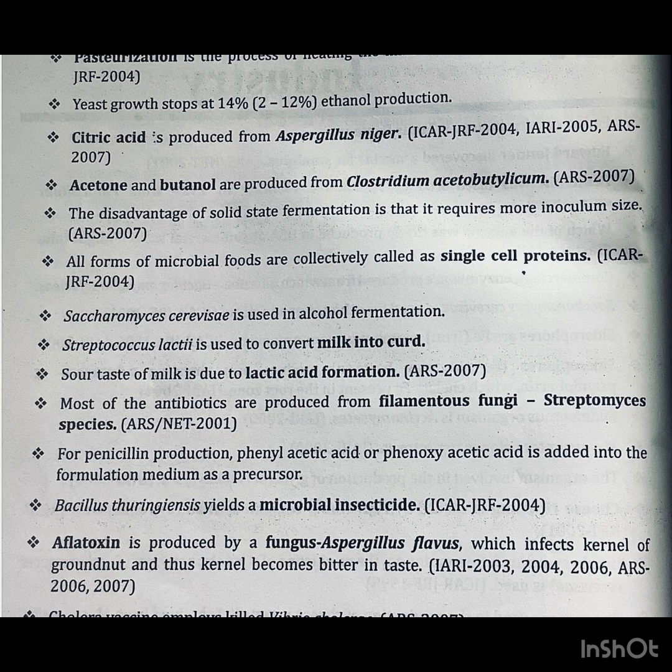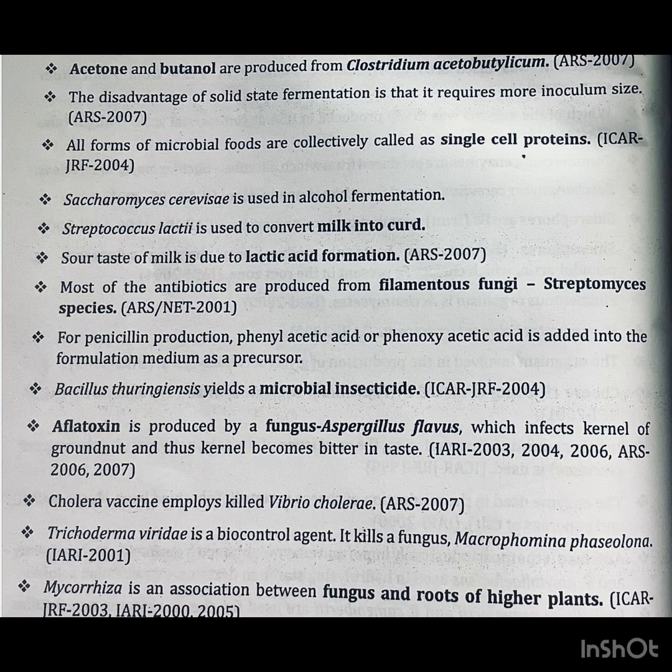ICAR JRF 2004. Saccharomyces cerevisiae is used in alcohol fermentation. Streptococcus lactis is used to convert milk into curd. Sour taste of milk is due to lactic acid formation. ARS 2007. Most of the antibiotics are produced from filamentous bacteria, Streptomyces species. ARS Net 2001 question. For penicillin production, phenylacetic acid or phenoxyacetic acid is added into the fermentation medium as a precursor. Bacillus thuringiensis yields a microbial insecticide.